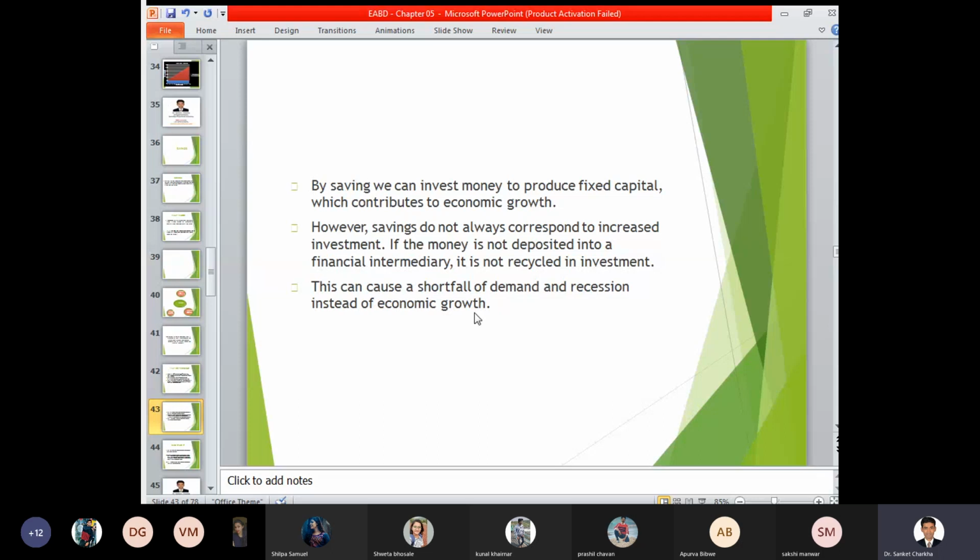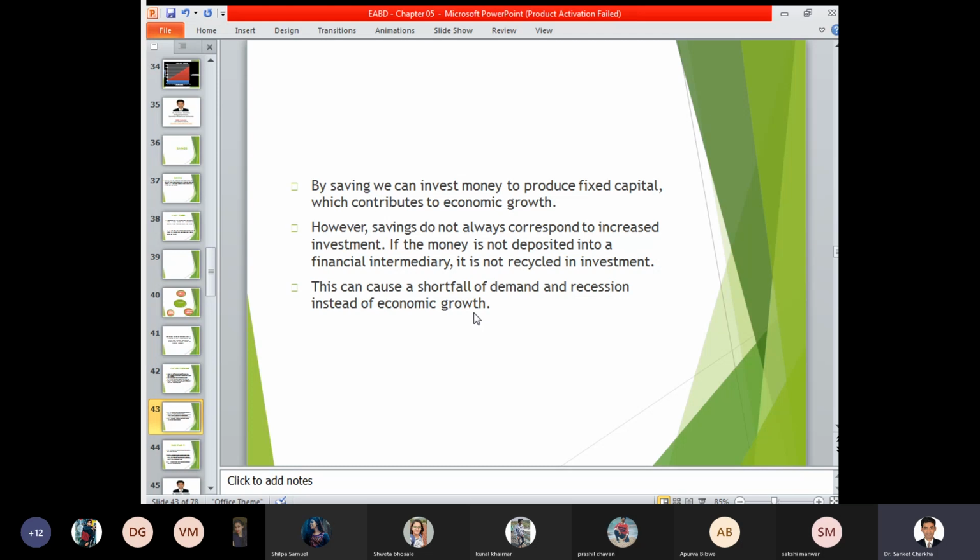If money is not deposited in a financial intermediary, it is not a recycled investment. So whenever we look at an investment or a saving, we always have to see that it is invested or saved with the government or government authorities. If it is not saved with government authorities and is in private circulation, then the circulation flow of money is not created, and accordingly it decreases the credibility of a particular economy.